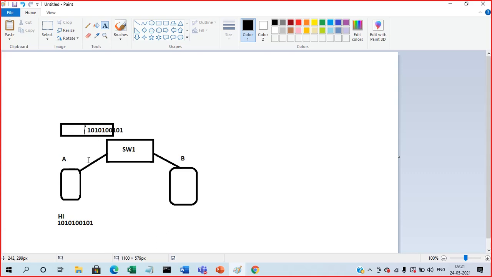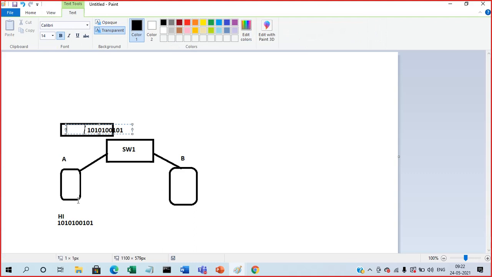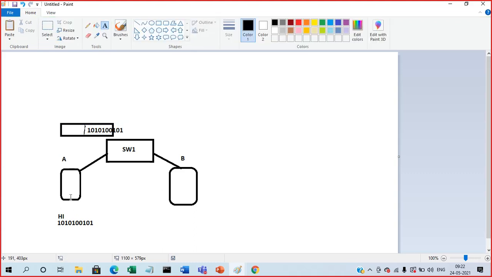After that, as I said before, it required the source and destination. From where we are sending, to where it should go. For that, what happens? In the source MAC address, I need to know the MAC address of this. I think last class we talked about the MAC address.